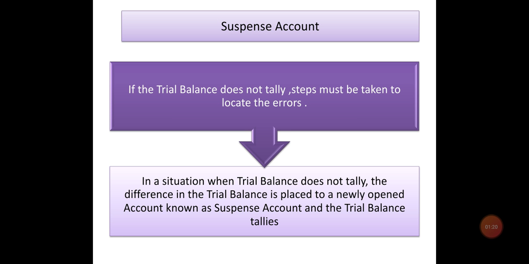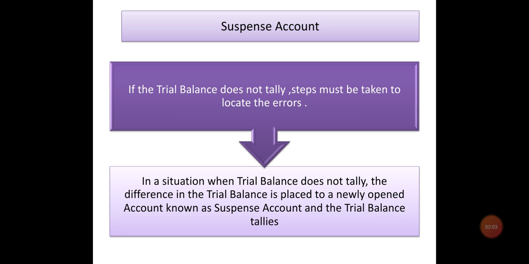The next thing I am trying to teach over here is the meaning of suspense account. So what happens is there might be some situation when the trial balance does not tally, and some steps must be taken to find out the causes of the discrepancies. There are a number of errors which might be committed. That can be because of the wrong disclosure of amounts, or wrong casting, or wrong posting, posting to the wrong side, or omission of posting of one side, or any errors of totaling. So there might be different errors committed, and steps must be taken to locate the errors.